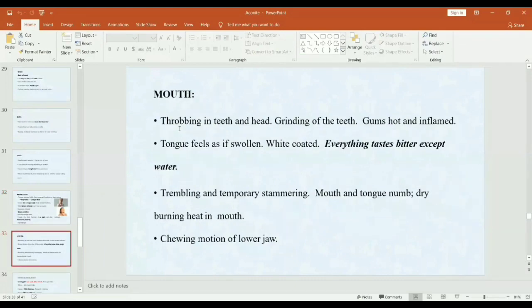Mouth complaints: throbbing in the teeth with heat, grinding of the teeth, gums are hot and inflamed, the tongue feels as if swollen, and the tongue is white coated. Everything tastes bitter except water. Trembling and temporary stammering. It is very temporary, mainly due to fear or anxiety.